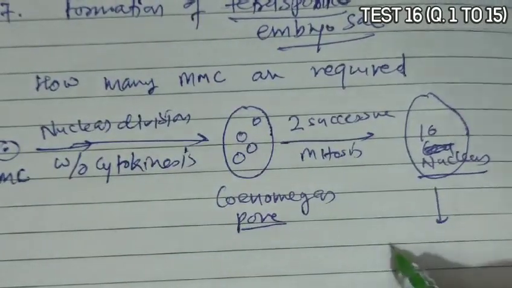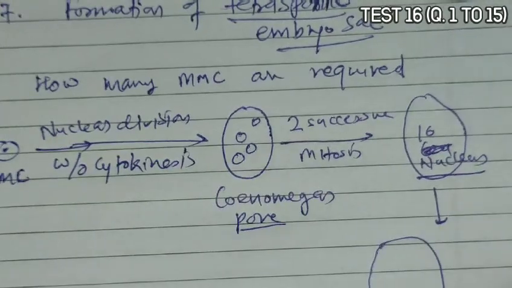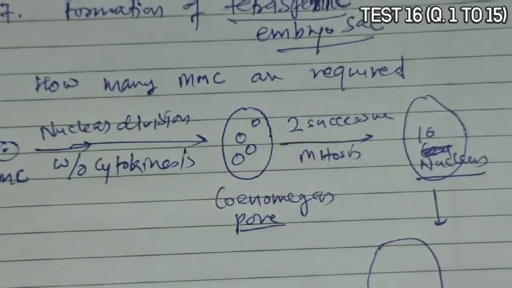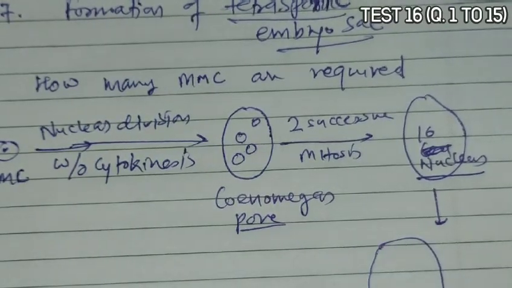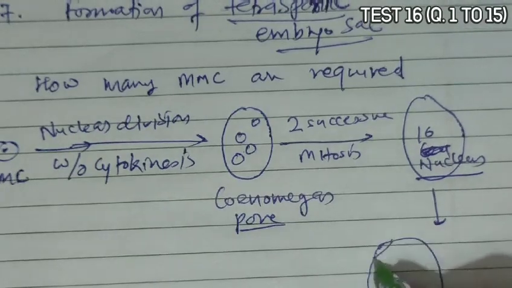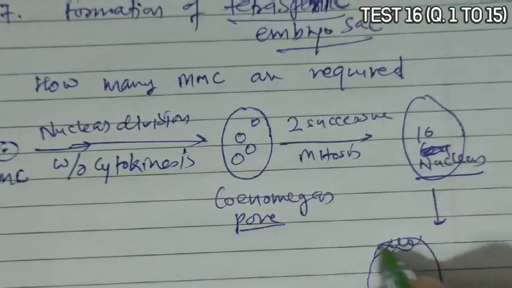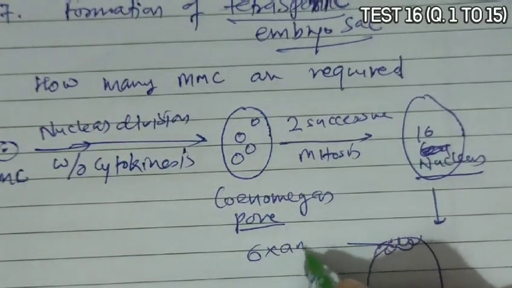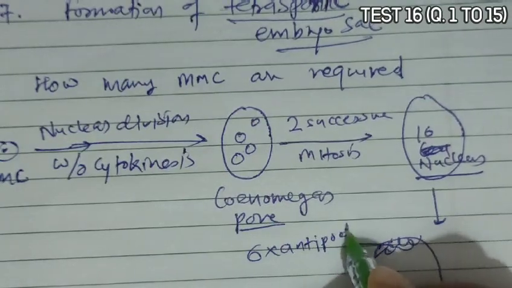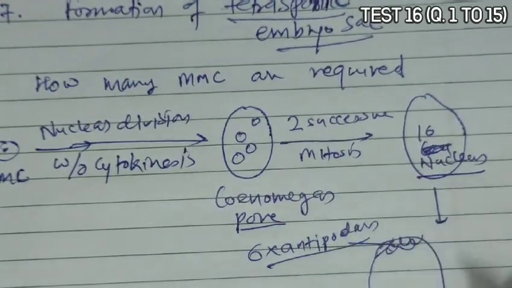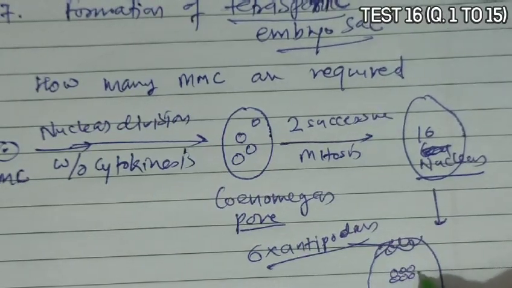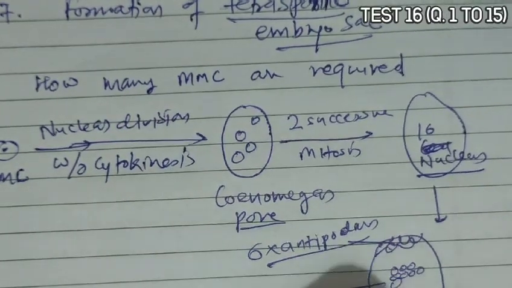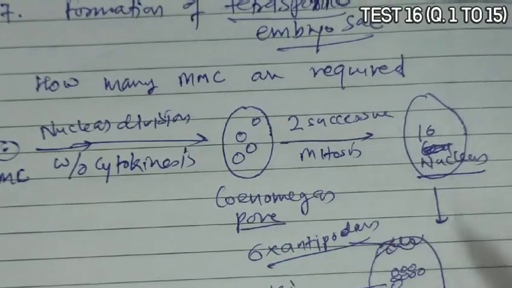Out of the 16 nuclei, one synergid and one egg cell come towards the micropylar end. Six nuclei accumulate and antipodals will form, and the remaining 8 nuclei accumulate at the center.